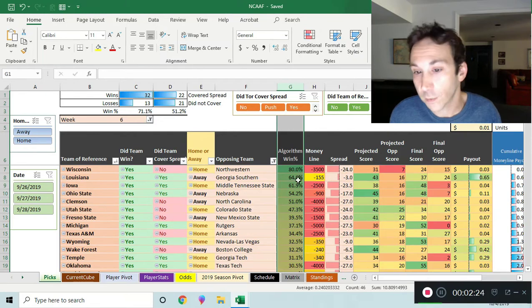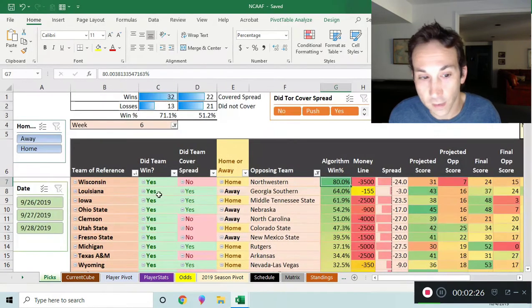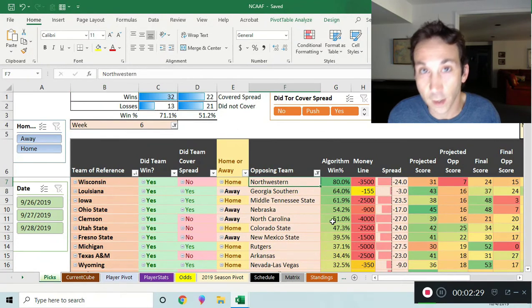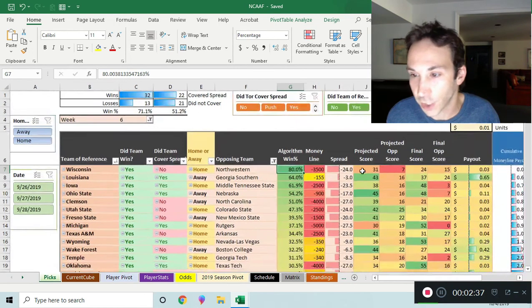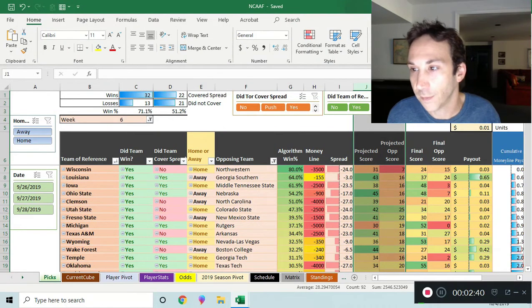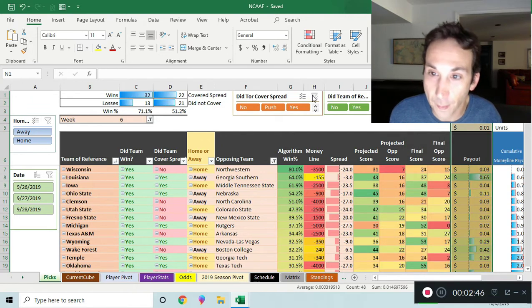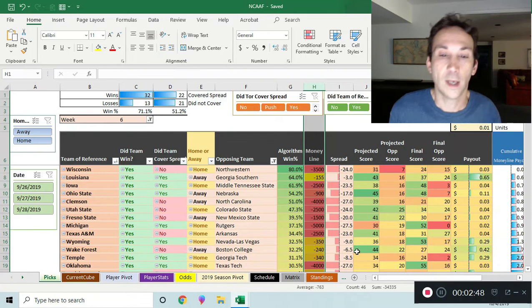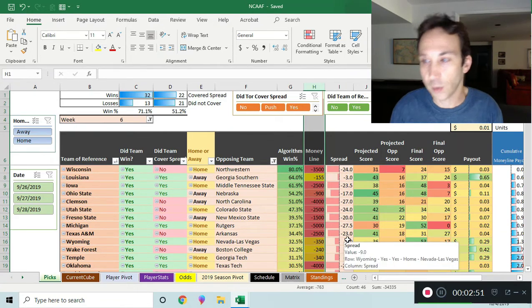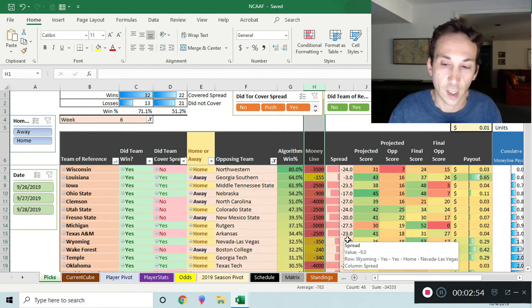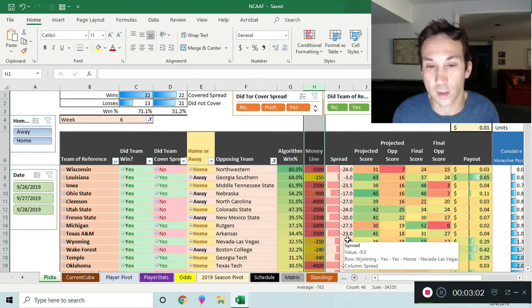This algorithm win percentage is how strong we think the winning team is going to beat the opposing team. So the biggest, strongest pick we had last week was Wisconsin over Northwestern. We also have projected scores over here that compare to the final scores, and then how much the payout was based on the money line, which is right here. It's complicated, but if you're into betting, you understand how a lot of this works. If you're not and you're also new to Excel, I'm going to try to dumb it down as low as I can, because I think everyone can use this beneficially.